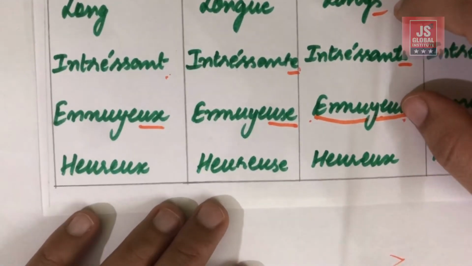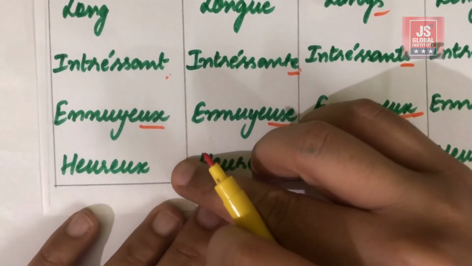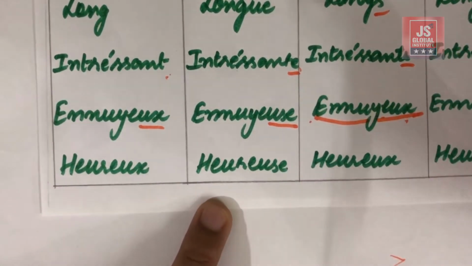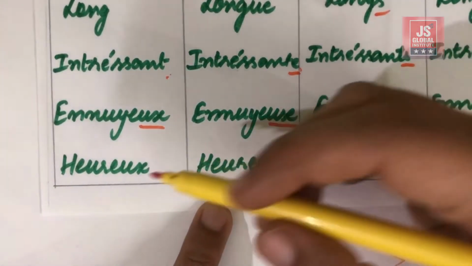Okay, next is heureux, which means happy. Okay, heureuse, heureux, heureux, heureuses. So what is there?